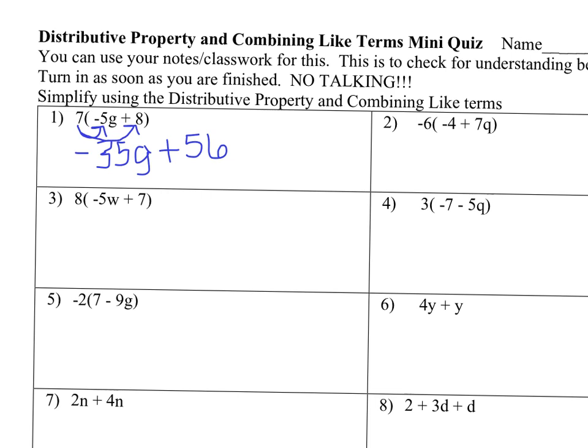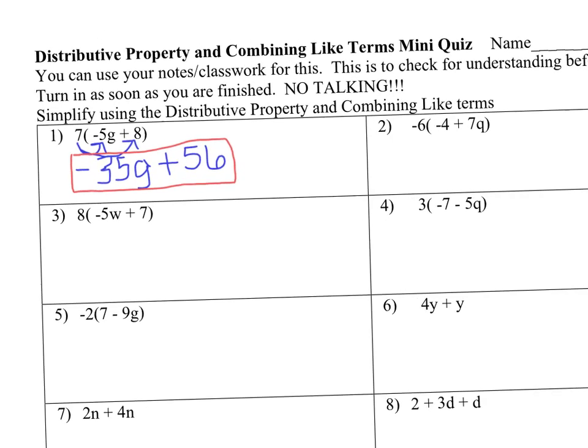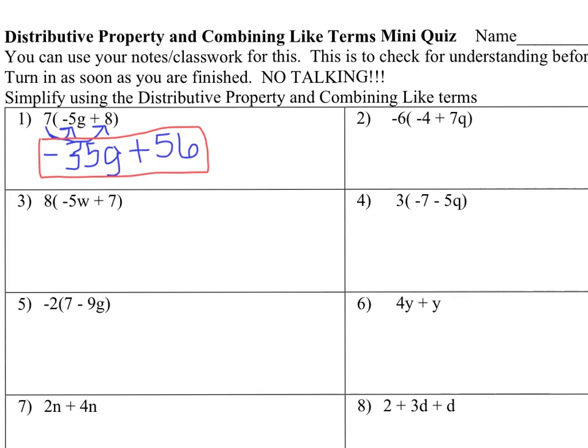We can't get an answer because we don't know what G is. So basically, we're done. So that's all we have to do. And as Mr. Witt does, draw the arrows so that you can figure out or try to remember that you're multiplying 7 times everything on the inside. Alright, try to fix this just a little bit straighter. Okay.